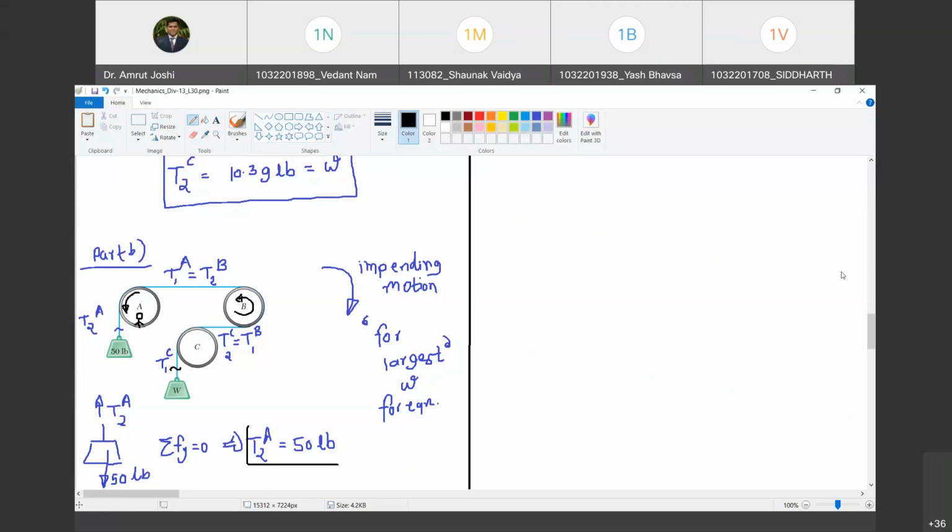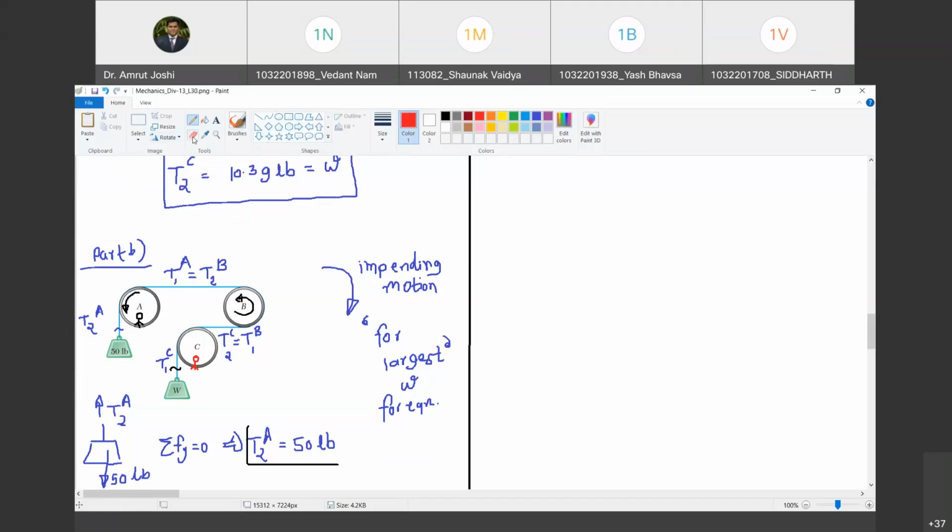Yes, sir. Similarly, if I ask you now, what is the direction of friction exerted by pipe C on the belt? I will have to station the observer on pipe C. Do you agree with me? Yes, sir. With reference to the observer stationed on pipe C, the belt is moving in anti-clockwise direction. Do you agree with me? Yes, sir. Are you with me? Yes, sir. Here also it is moving in counterclockwise direction.